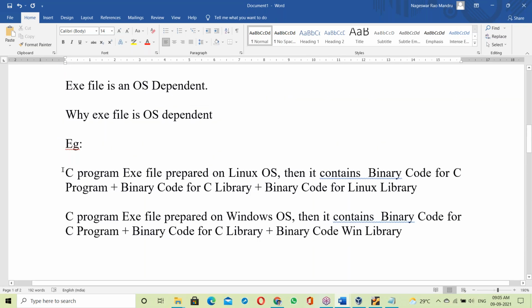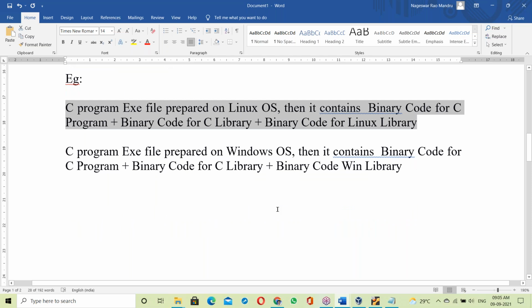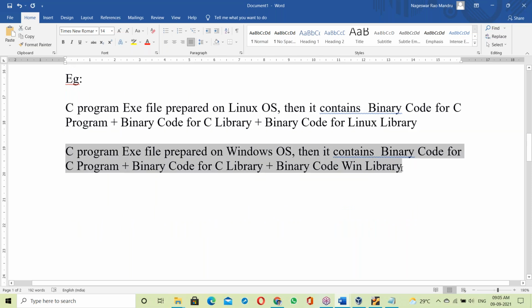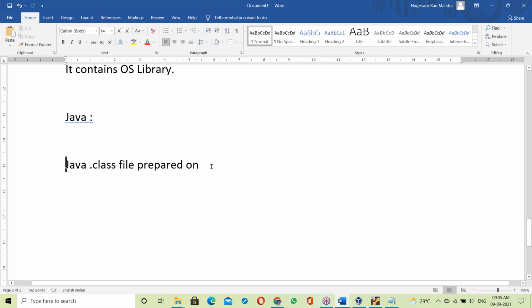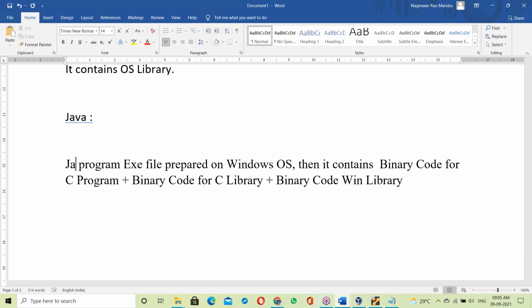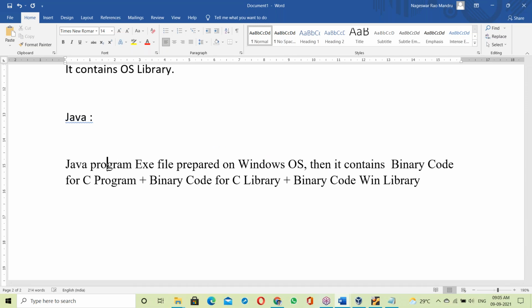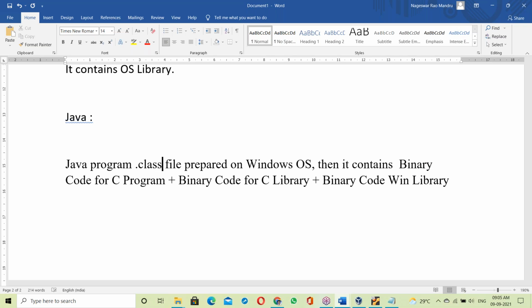Let us copy this and compare with Java. Yes, a C program exe file. In place of the C program, now it's a Java program, and in place of exe, now it's a dot class.